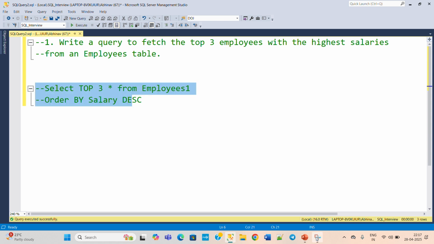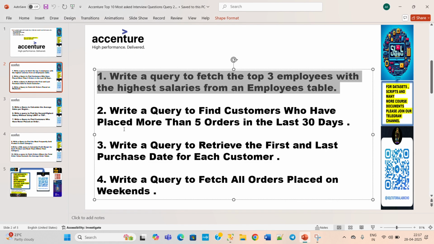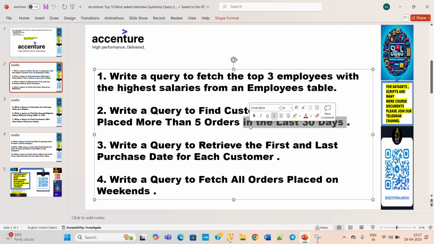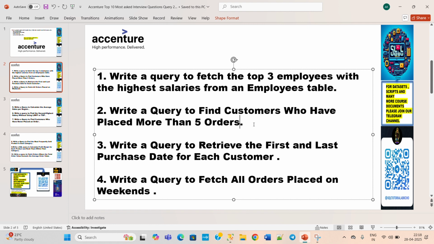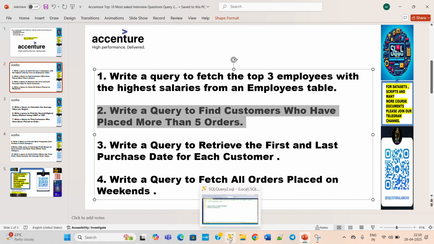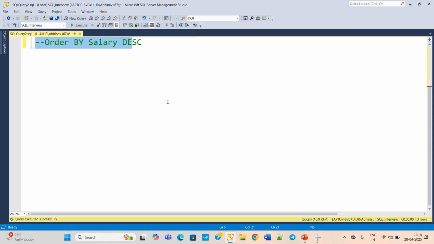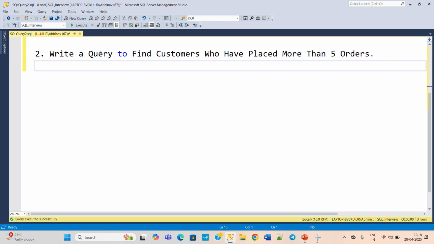Next we have: write a query to find customers who have placed more than 5 orders in the last 30 days. We can remove the last 30 days part, because in our table we have backdated dates, so we can't compare by the last 30 days. Don't worry about that, the question will need the same effort. Now paste this question and then check the solution for it.